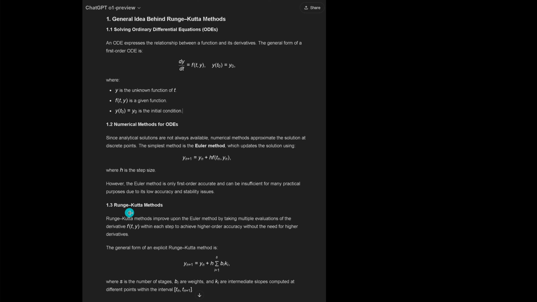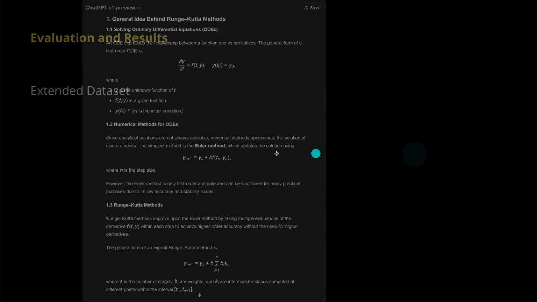So we have Runge-Kutta, named after two German mathematicians, who improved upon the Euler methodology, I think more than 100 years ago, right? Please check it. They take multiple evaluations of the derivative within each step to achieve higher-order accuracy. Normally we go with fourth order accuracy, so RK4.